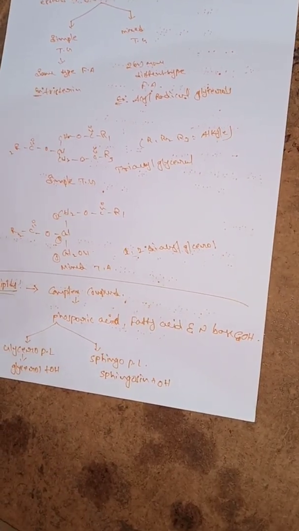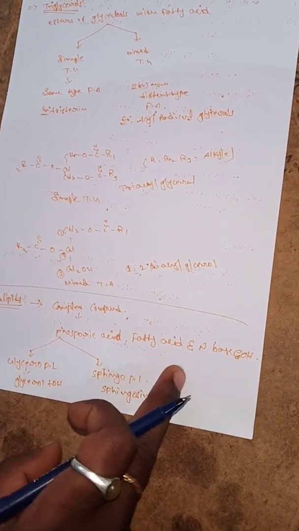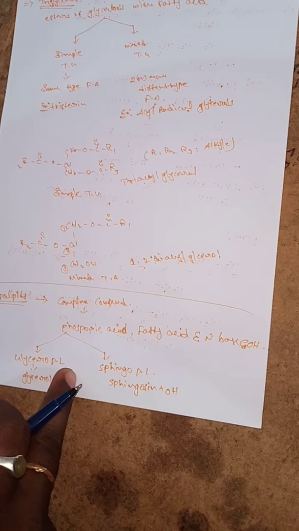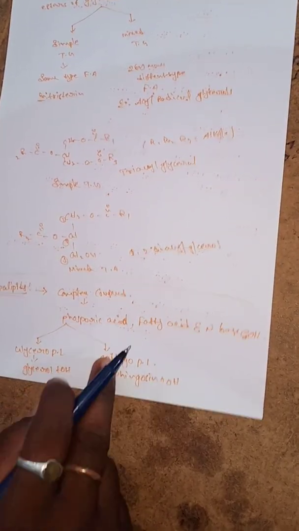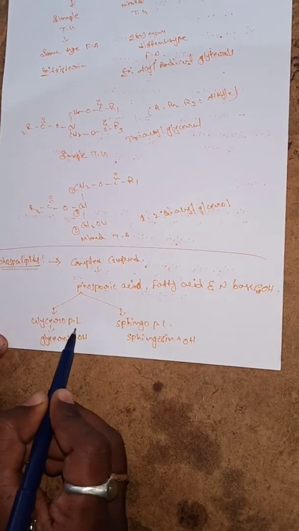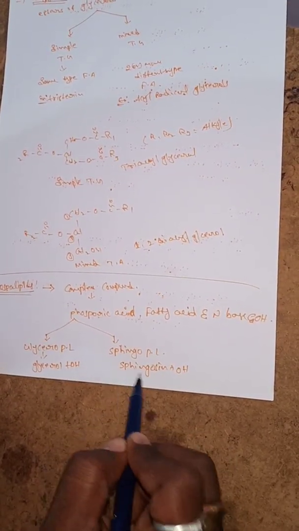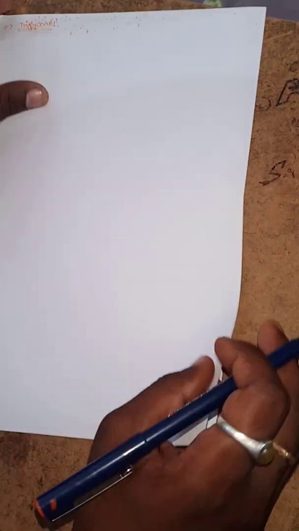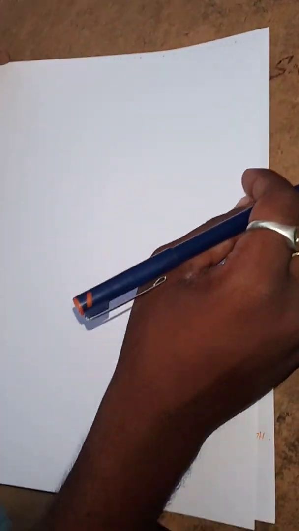So what is the chemistry? The phospholipids, first definition: they are complex compounds of phosphoric acid, fatty acid, nitrogen base and alcohol. They are divided into two types: glycerophospholipids and sphingophospholipids. Glycerophospholipids are glycerol plus alcohol. Sphingophospholipids are sphingosine plus alcohol. So what is the structure of the glycerophospholipids?